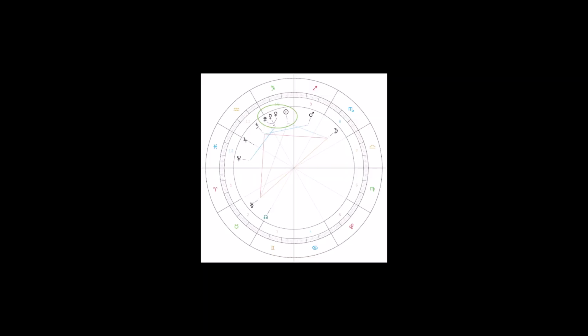The stellium with Venus, Mars, and Mercury in Sagittarius, that means there's 3 different planets in the same sign. And her second stellium is a house stellium. And that just means that she has 3 or more planets in one house, which is the 4th house.